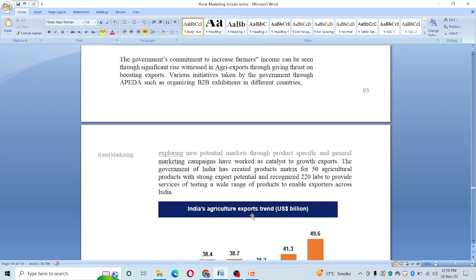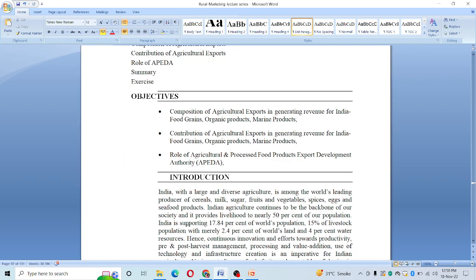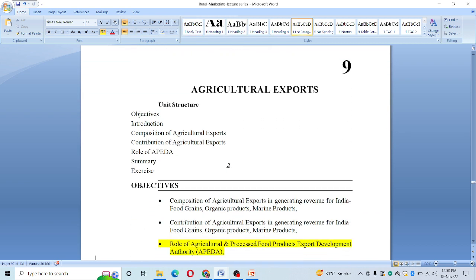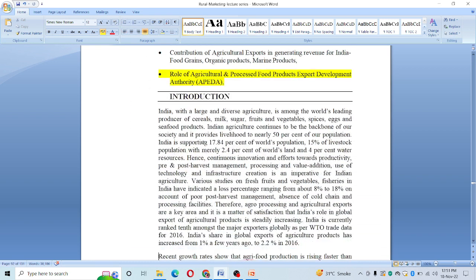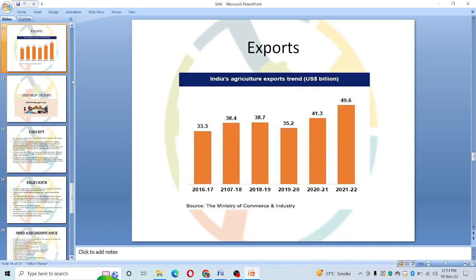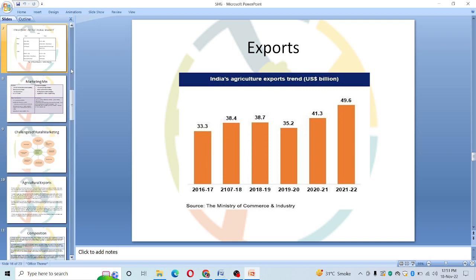So if we try to see from the beginning what parts we have covered today, the role of APEDA, that is Agricultural and Processed Food Products Export Development Authority. But more precisely, if we look into the chapter, we have all these things. Like in the previous lecture through slides, we have done composition and contribution of agricultural export. Today we have done APEDA. These are the slides which we have been reflecting with different contents so far.